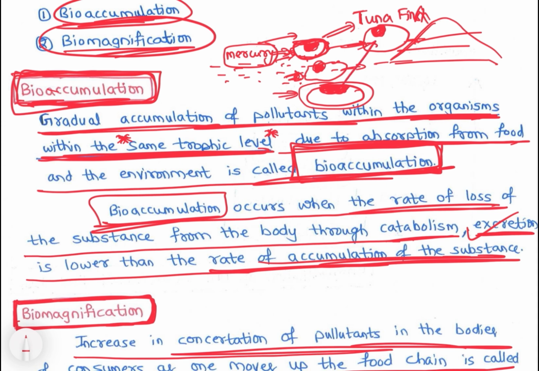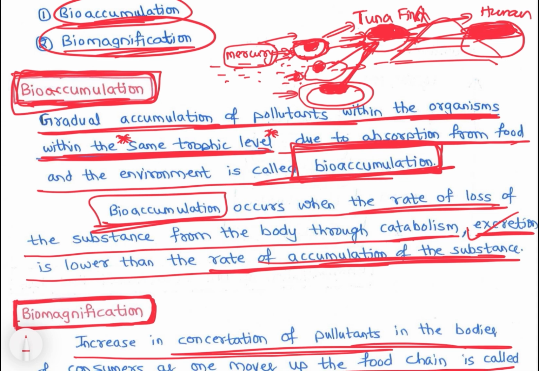So this entire mercury got accumulated. Now this is also eating other fishes, so इस fish का भी mercury got accumulated. Now humans are eating tuna fish. So humans are taking this entire mercury.